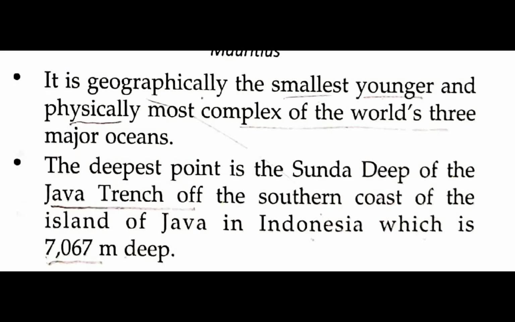The Indian Ocean is geographically the smallest, youngest, and physically most complex of the world's three major oceans.